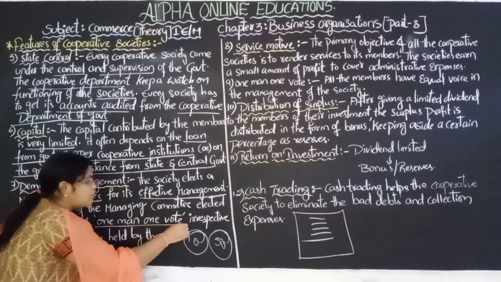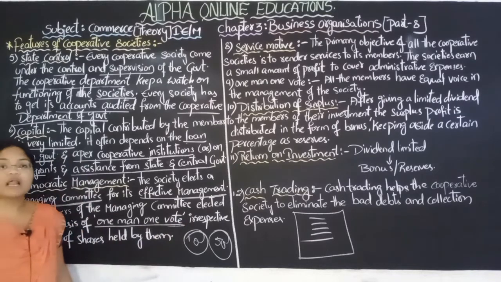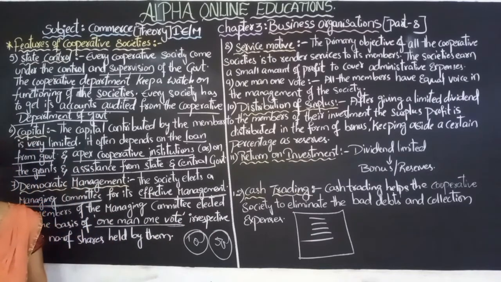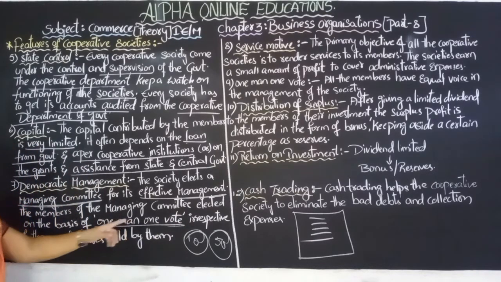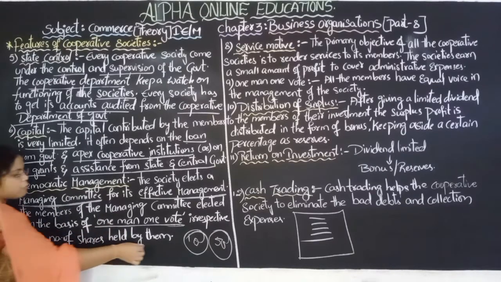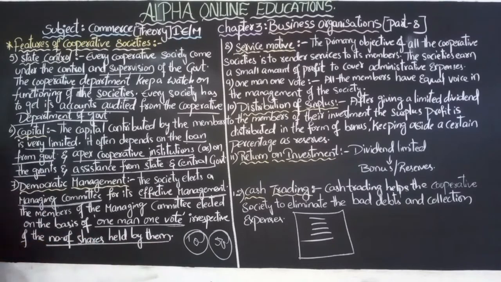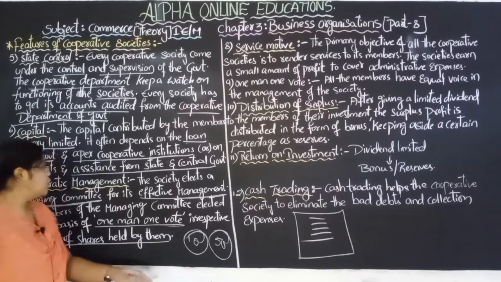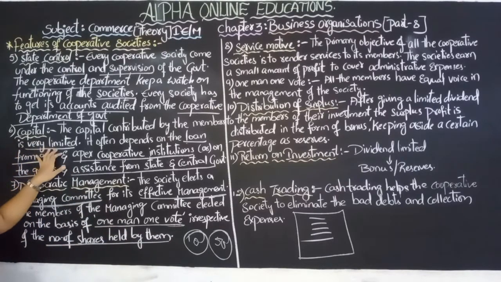One man, one vote. Every person has one vote, and every vote has only one value, irrespective of the number of shares held by them, irrespective of whatever capital those members are bringing. We know that the capital which they bring is very limited.